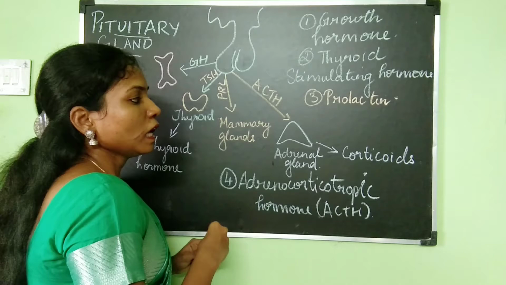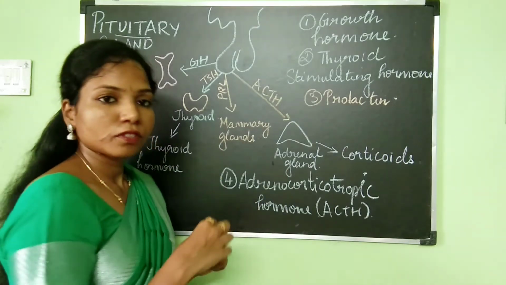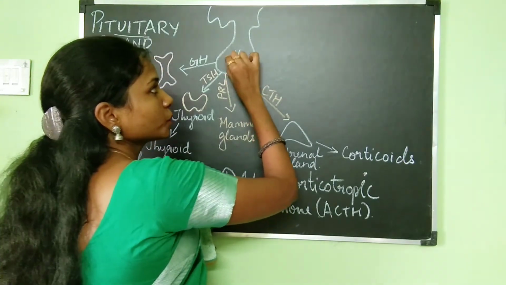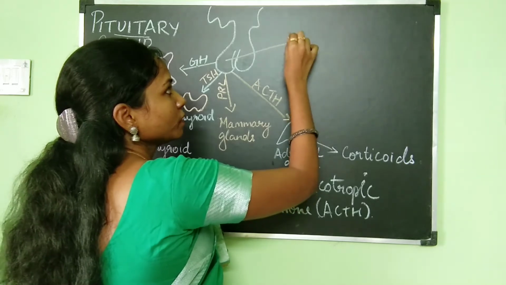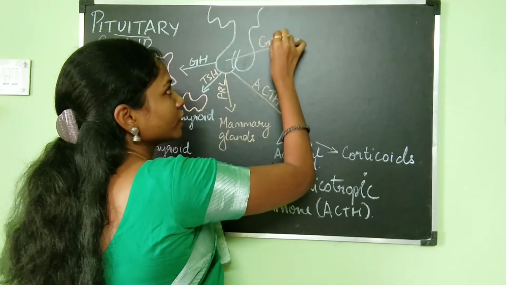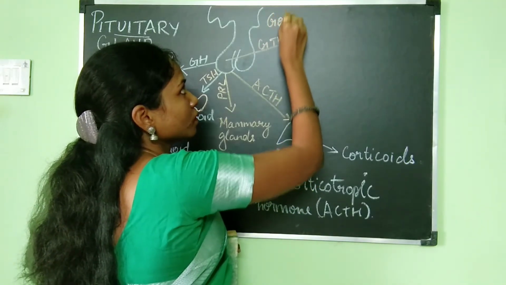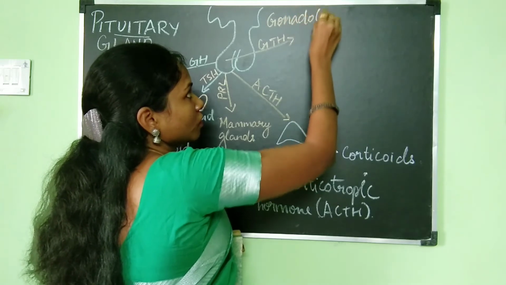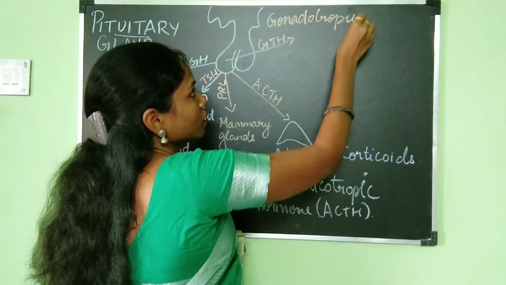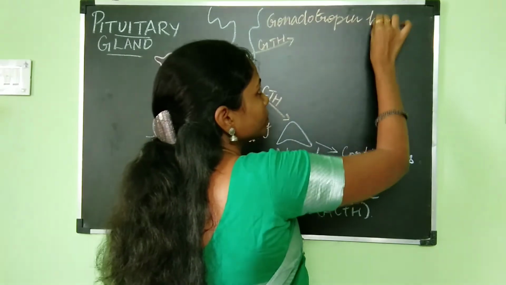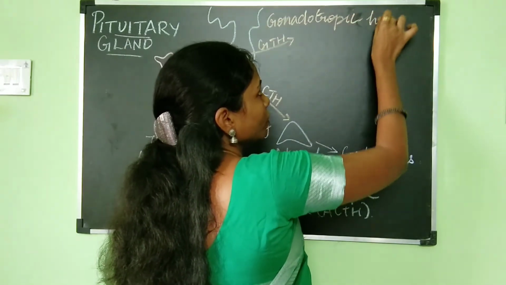Now let's take a look at the next hormone. The next hormone produced by the anterior pituitary is GTH, gonadotropic hormone.